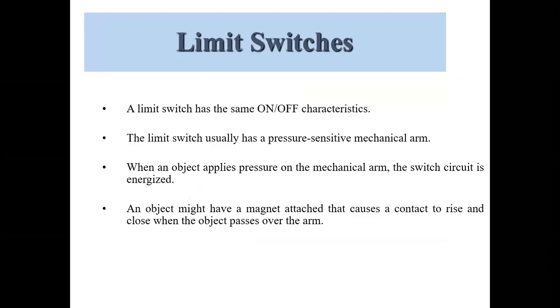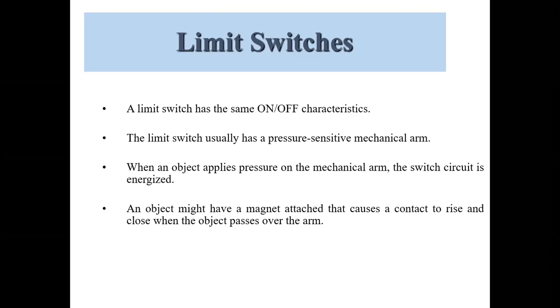A limit switch has on or off characteristics. So a switch will either be on or off. A limit switch usually has a pressure sensitive mechanical arm. So the switch, which has on-off characteristics, usually has a pressure sensitive mechanical arm.